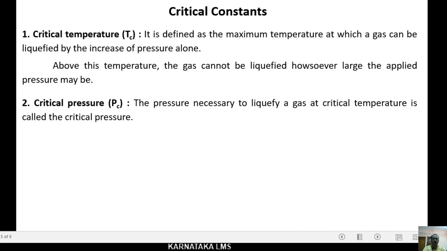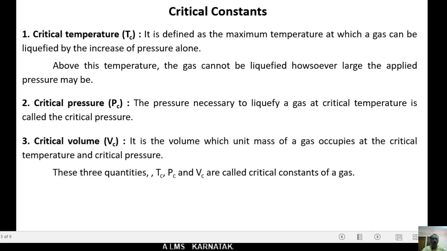Second constant is critical pressure. It is abbreviated as PC. Here the pressure necessary to liquefy a gas at critical temperature is called the critical pressure. That means necessity of pressure to liquefy a gas at critical temperature, that is known as critical pressure.